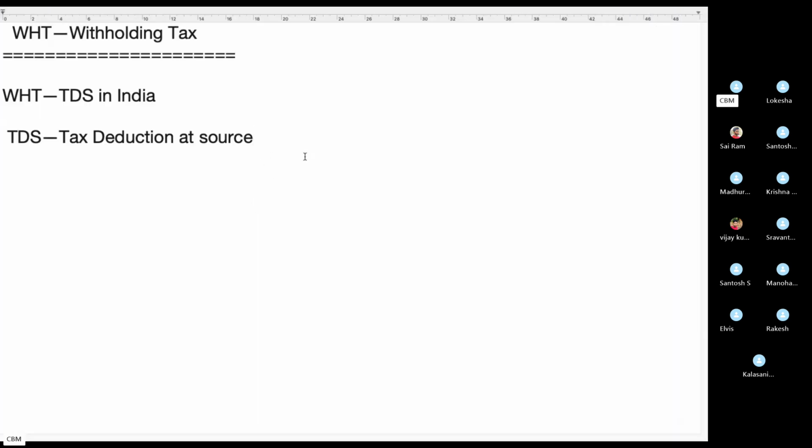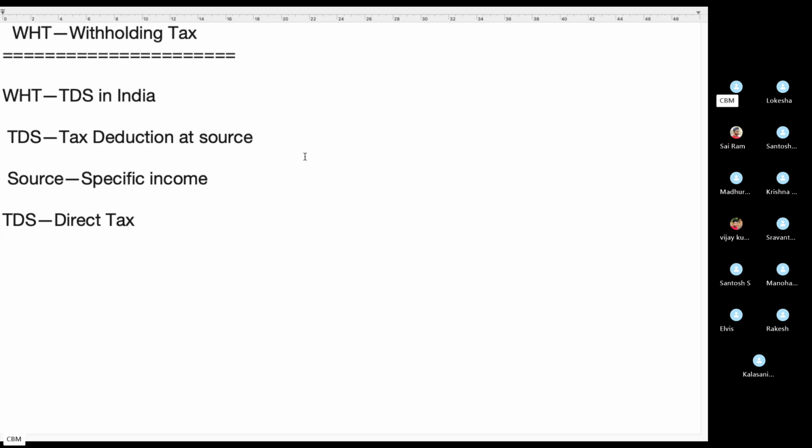So withholding tax means it's TDS in India. TDS means tax deduction at source. Source means a specific source of income. So TDS is applicable only on specific income. Okay. So TDS in India is called a direct tax.